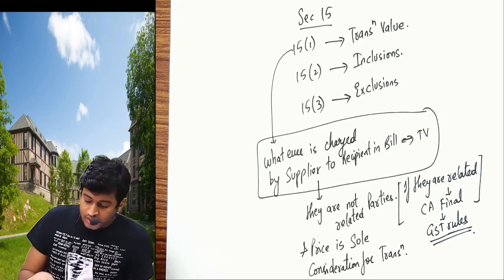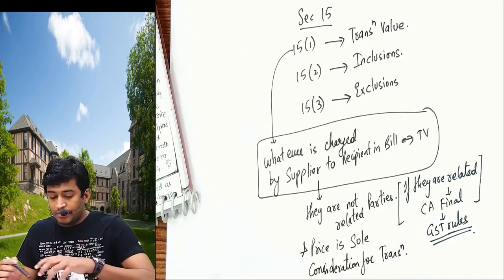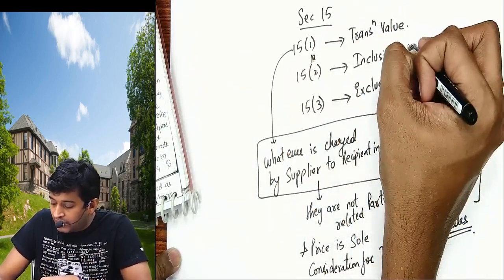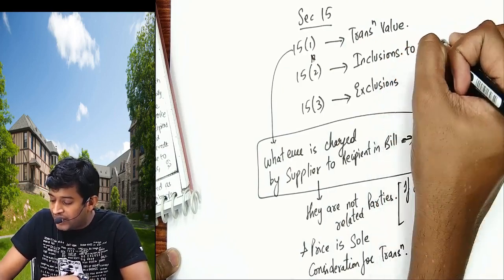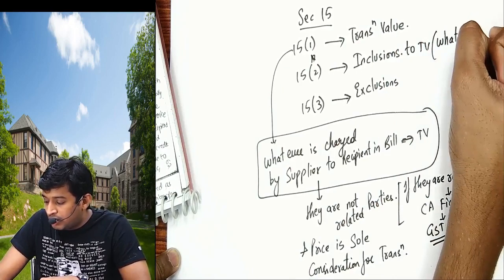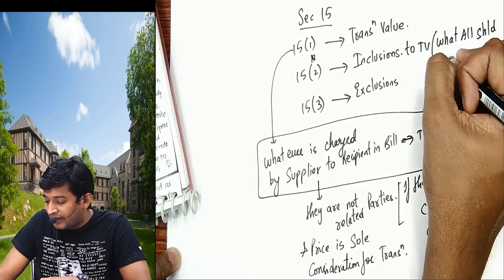Okay, now listen. Now comes the most important section, Section 15, subsection 2. Inclusions to transaction value means what all should be added.